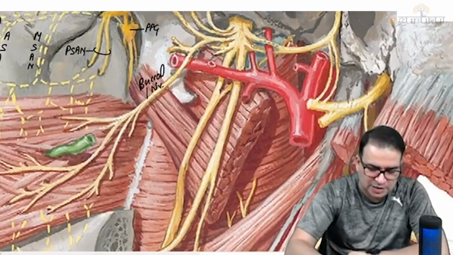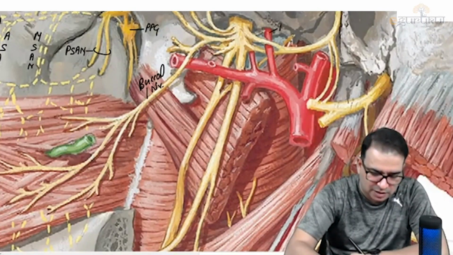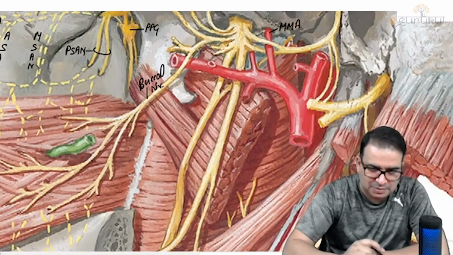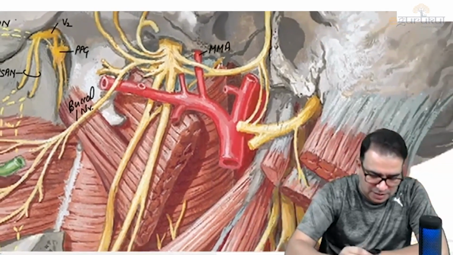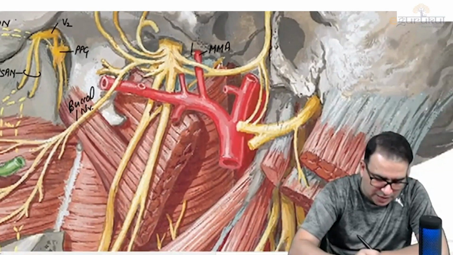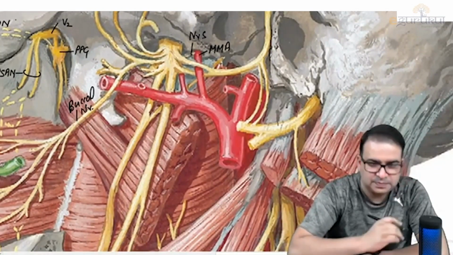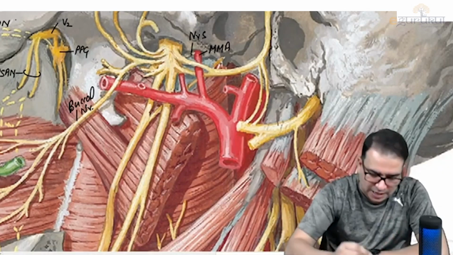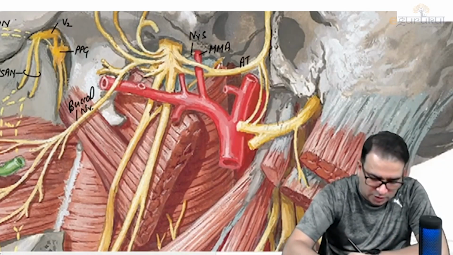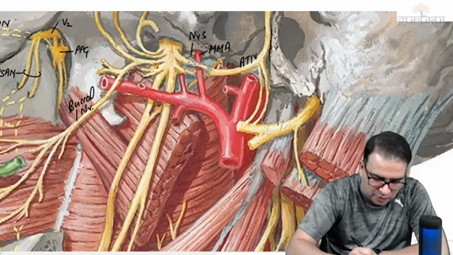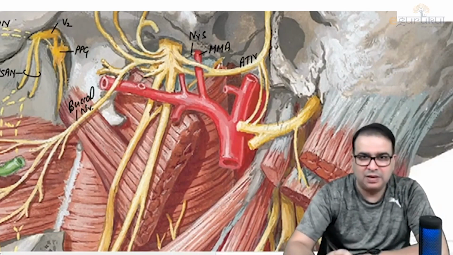Now, obviously, this nerve is very easily identifiable based on this artery here. You know that this artery here is what? Middle meningeal artery. The nerve which is running along with it is the nervus spinosus. And this here is the auriculotemporal nerve. Look at this. The nerve which is looping around and going backward, that is the auriculotemporal nerve.